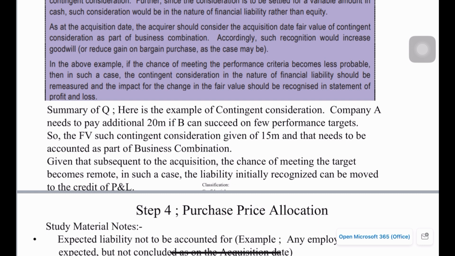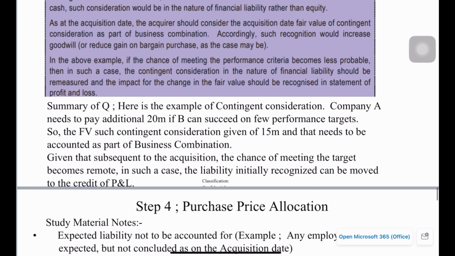In this example, company A needs to pay an additional 20 million if company B succeeds on a few performance targets. The fair value of such contingent consideration is given as 15 million, and that needs to be accounted for as part of the business combination. So 15 million needs to be accounted as a liability at the time of business combination in the books of the acquirer.